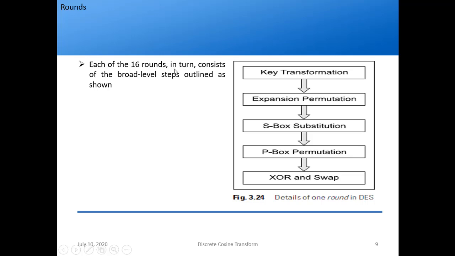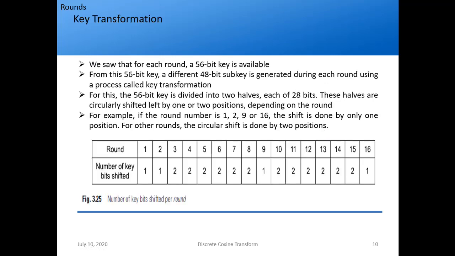Each of the 16 rounds in turn consists of the broad level steps outlined as shown. Apart from the broad level steps, we have further steps in each round. Remember, these steps are done 16 times because we have 16 rounds. So again, you can imagine the complexity of the algorithm. What we saw is that for each round a 56-bit key is available, right?